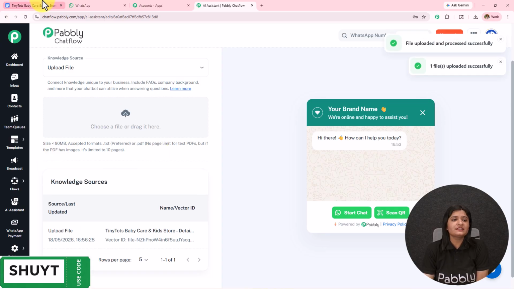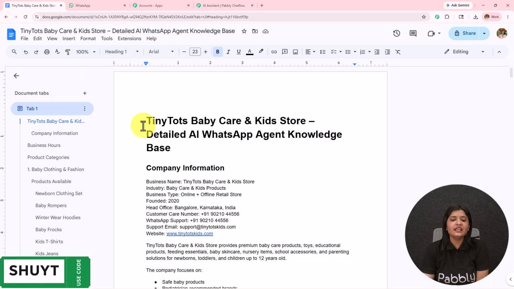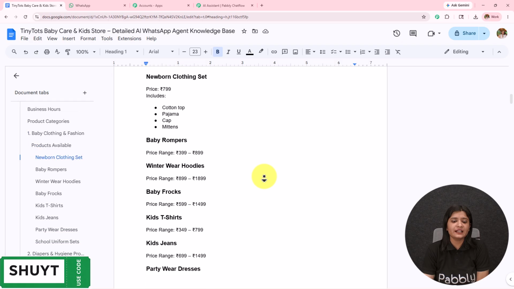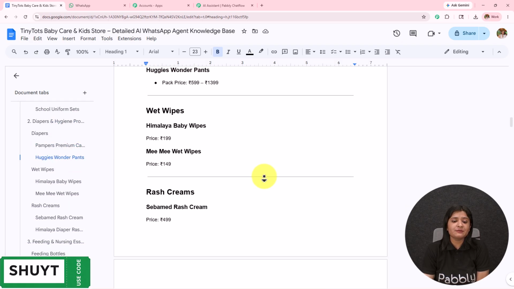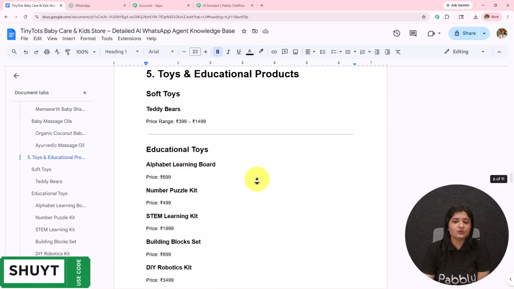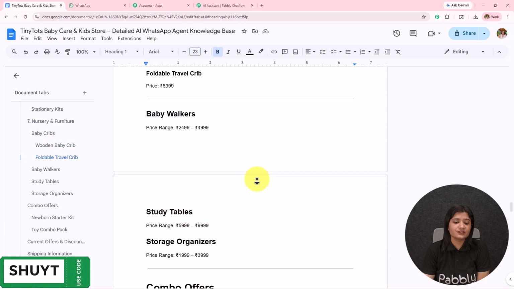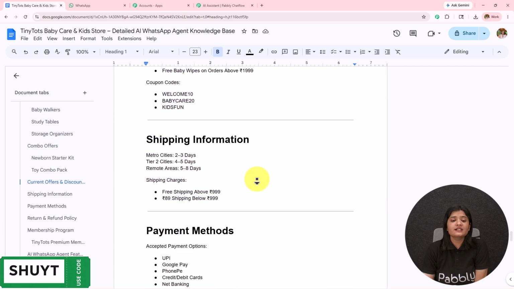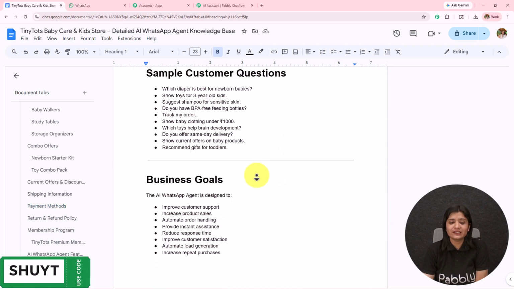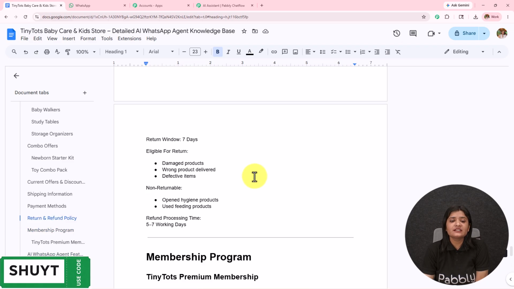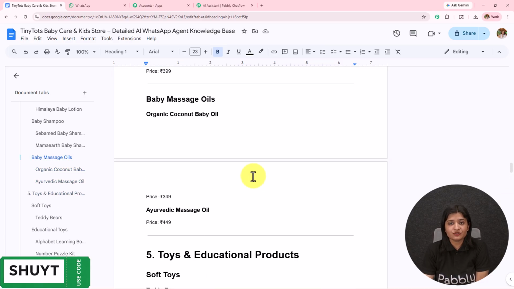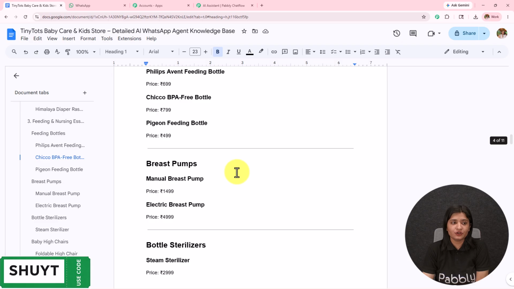If I open this, I have created it in a Google document. Over here you can see Tiny Tots Baby Care and Kids Store. This is the name, company information, business hours, product categories. Then I've provided all the details: diapers and hygiene, feeding and nursing essentials, baby skincare products, toys and education products, school essentials, nursery and furniture. So I have all the products, and over here you can see I have listed out everything: membership, payment, everything in this knowledge base. And based on these details itself, my AI agent was able to reply. So we have to provide detailed information on the product, service and the business in this particular knowledge base.